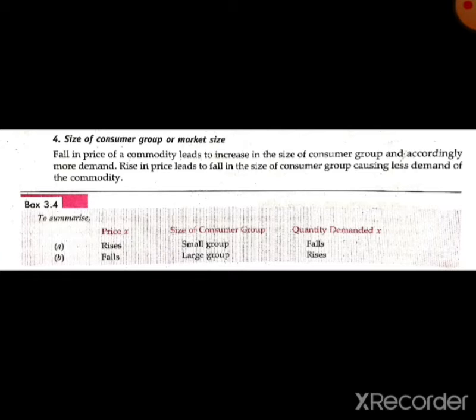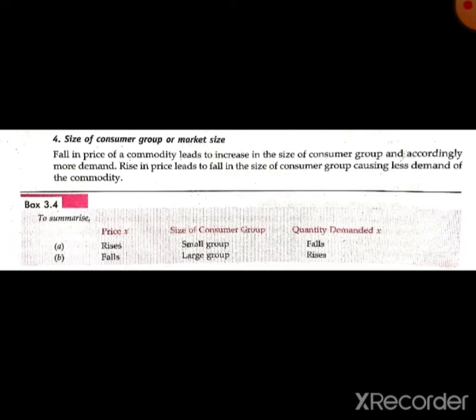Whenever the price of any commodity rises, the consumers of that commodity will reduce, and when the price decreases, the consumers of that commodity will increase. It also shows the negative relation, that's why a demand curve is downward sloping from leftward to rightward, showing the negative relation between the price and the quantity demanded.